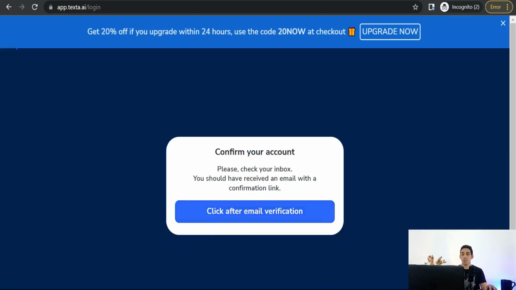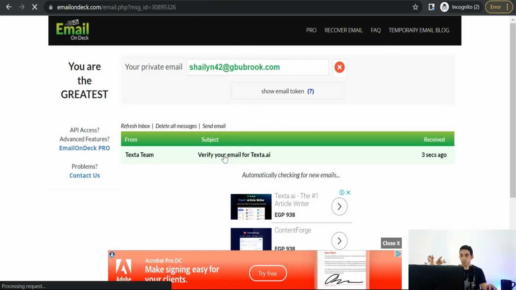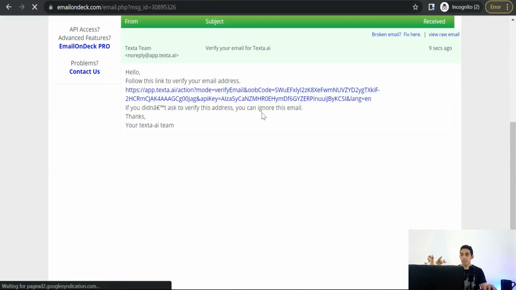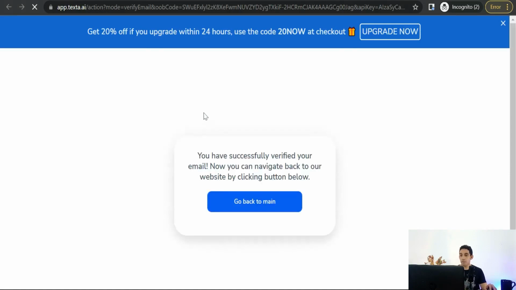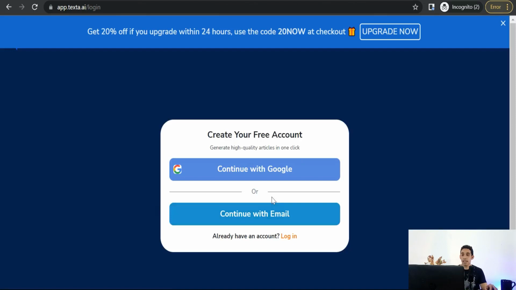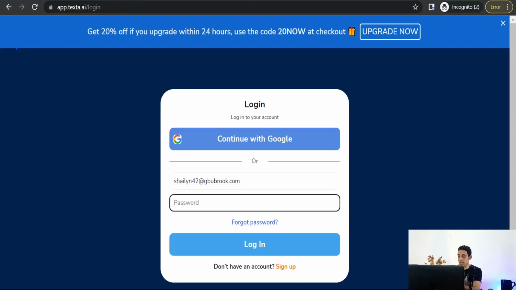It sends a verification message to your inbox. Okay, so go back to your inbox. As you see, activated quickly. So good so far. Go back to main. Okay, and here you can log in, continue with email, your email here, your password, log in.